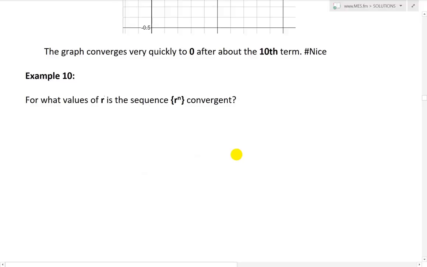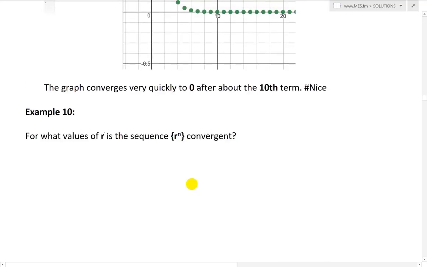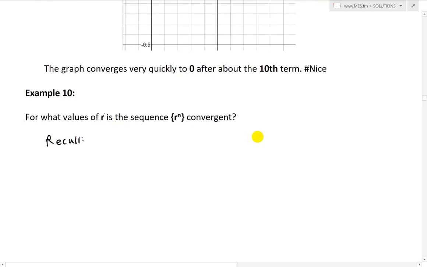This is example 10, and this one we're asked, for what values of r is the sequence r to the power of n convergent? So this one here is very interesting. I've actually covered this in my earlier videos, so I'll just put a recall. Recall that for setting this in function mode, limit as x approaches infinity of a to the x, this is equal to, I'll put this big like this actually.